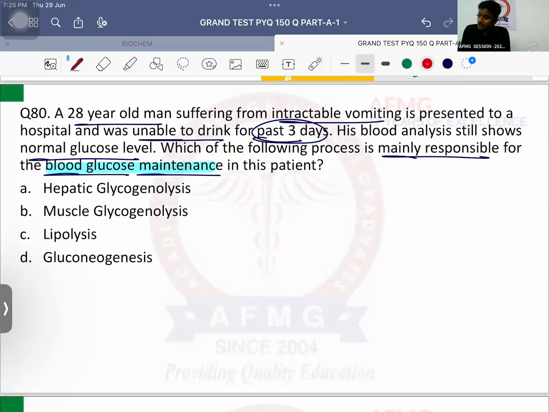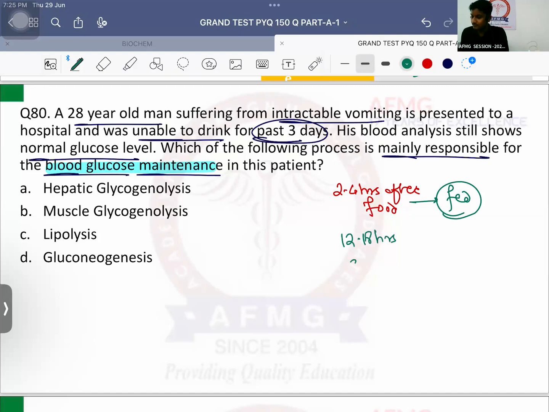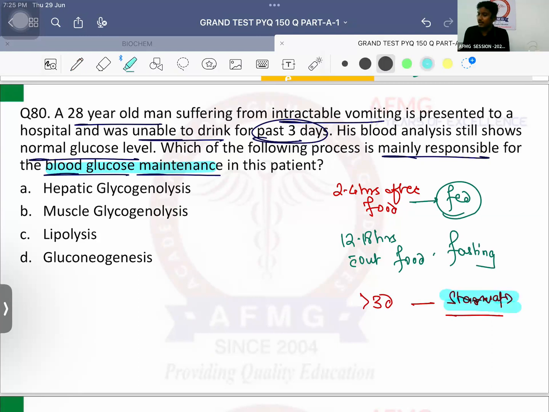Now, usually within 2 to 4 hours after food, it is which state, anybody? 2 to 4 hours after food is the fed state. 12 to 18 hours without food is the fasting state. And usually more than 3 days without food is the starvation state. Our patient is in starvation because for the last 3 days he has not eaten anything.